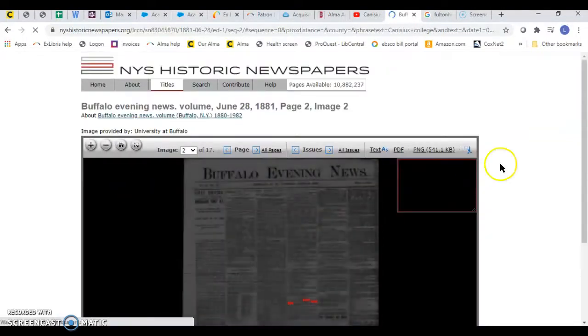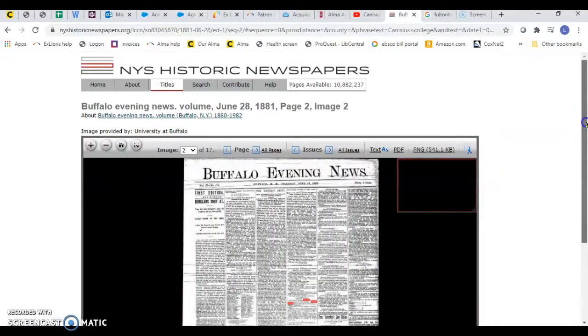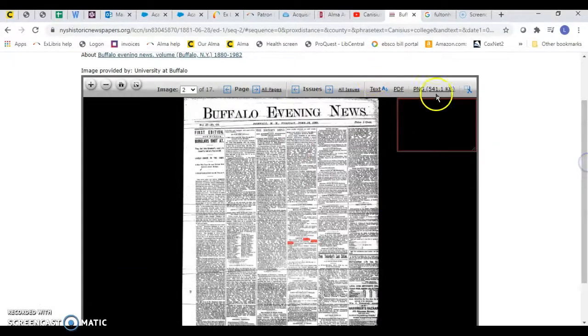It will open up as a PDF. You can see up here, you can open it up in a larger PDF or a PNG. There's also a text option. You can not search through, but just page through this particular issue, either with the images or these.